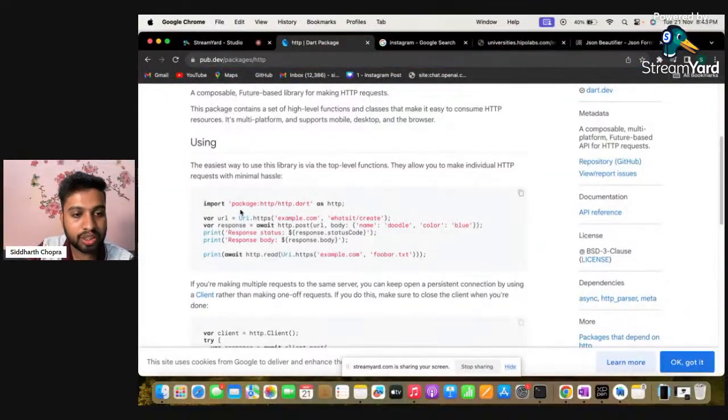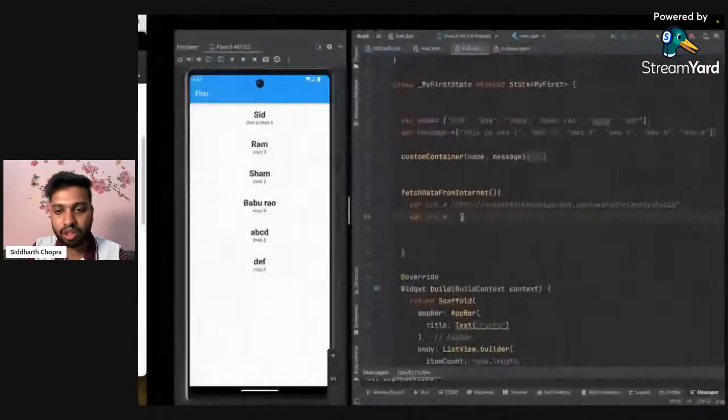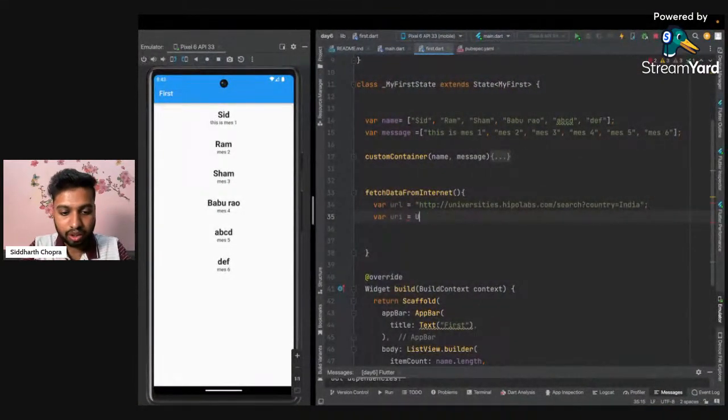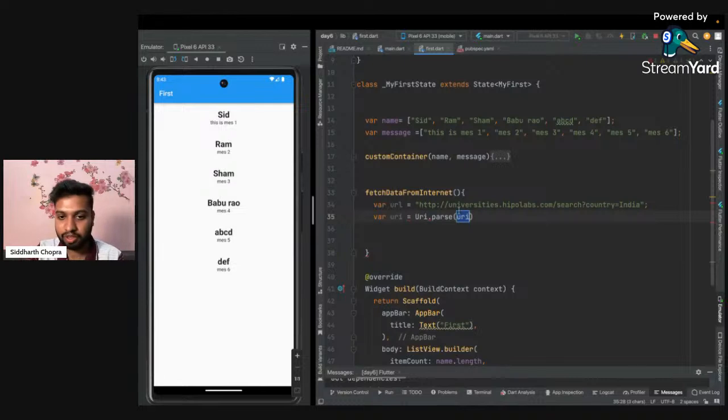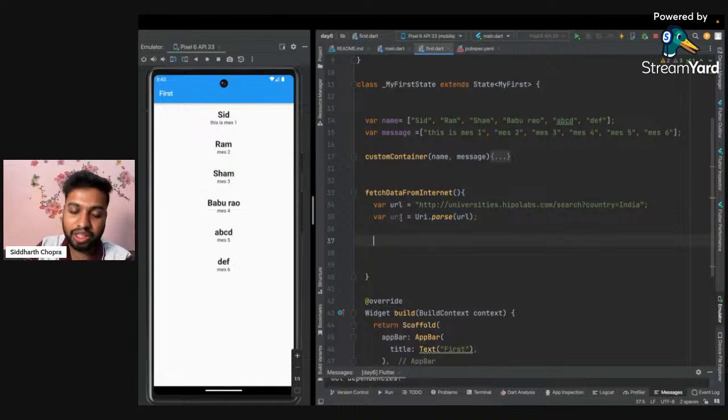Okay, so they have already used it in that format. Instead, we have a function like Uri.parse. Imagine it is the same way as when you want to convert an integer to a string, you have the parse function. Similarly, we have the parse function here, and I will just change it to a URL. So now whenever I want to use it, I will be using the URI.